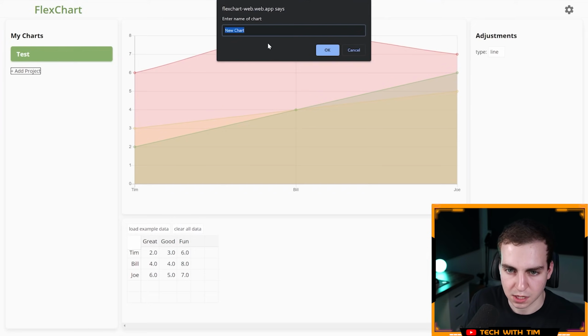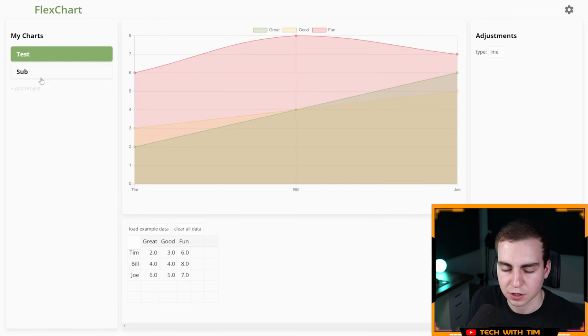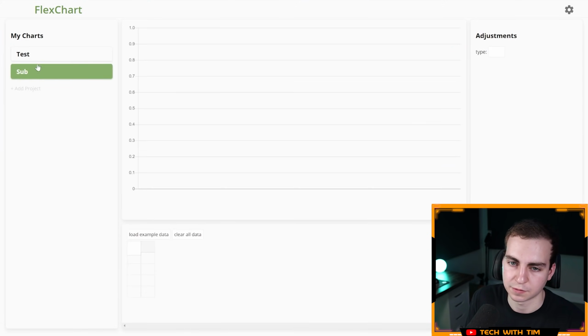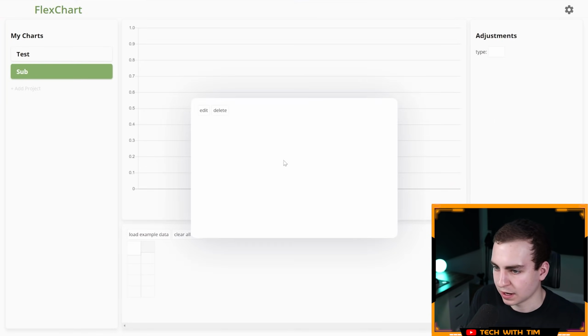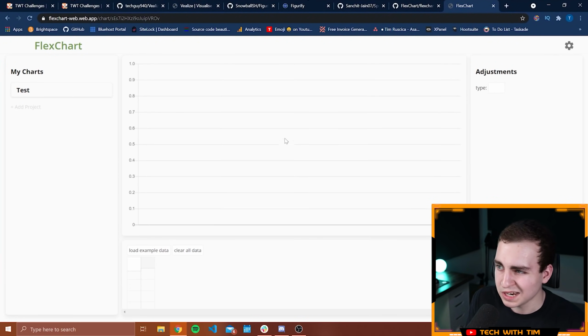I guess I can add a sub project in here. Let's say, I don't know, sub. Okay, and now it looks like there's a project inside of this test project, unless, oh no, these are just all different projects, and this is the active one that's highlighted in green. Awesome. So I'm going to delete this project here. That works. Sweet. And with that said, that's going to conclude the 5 projects.